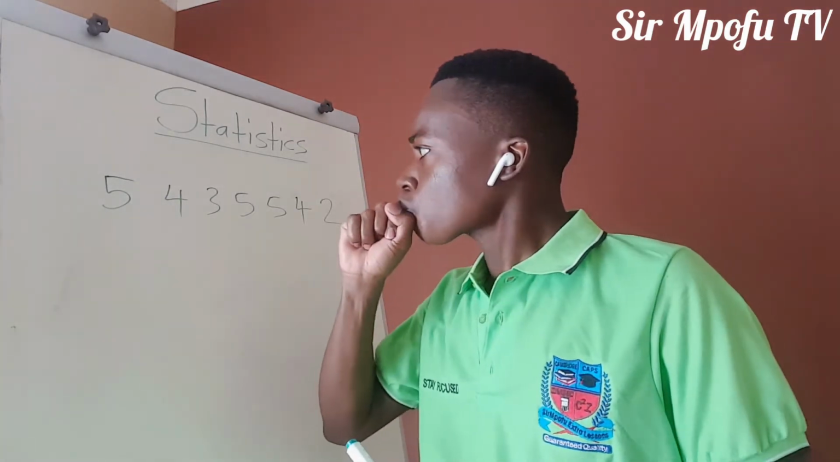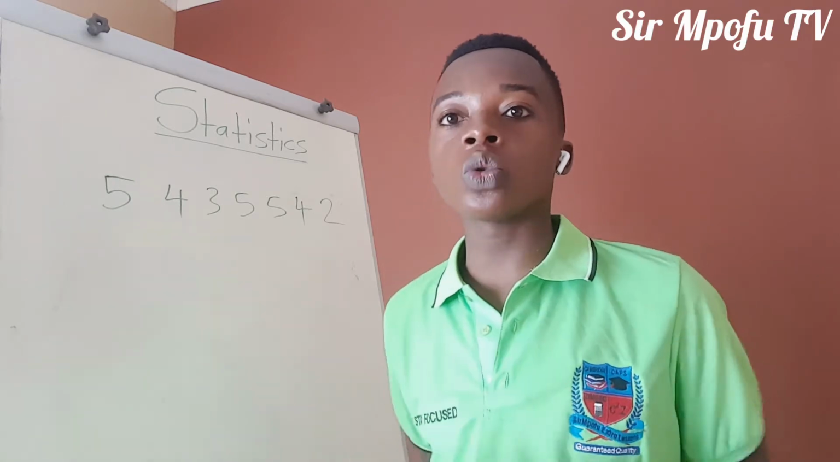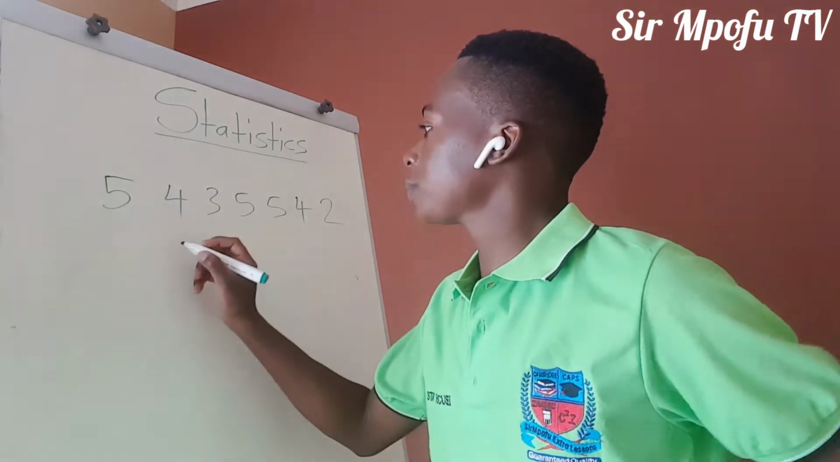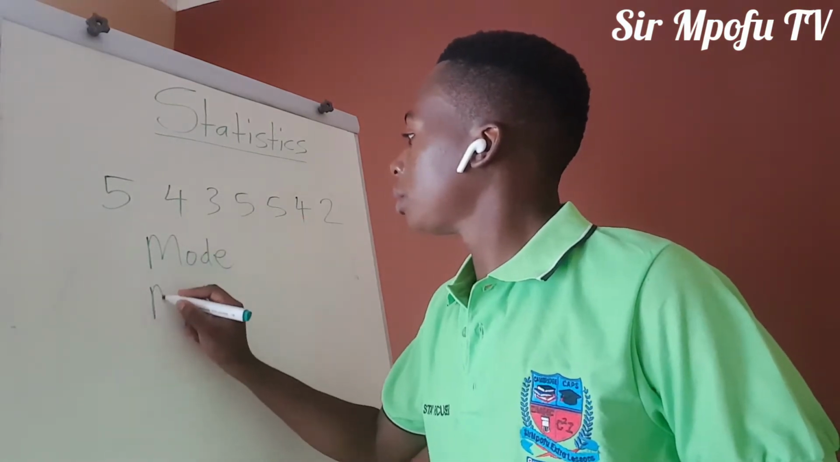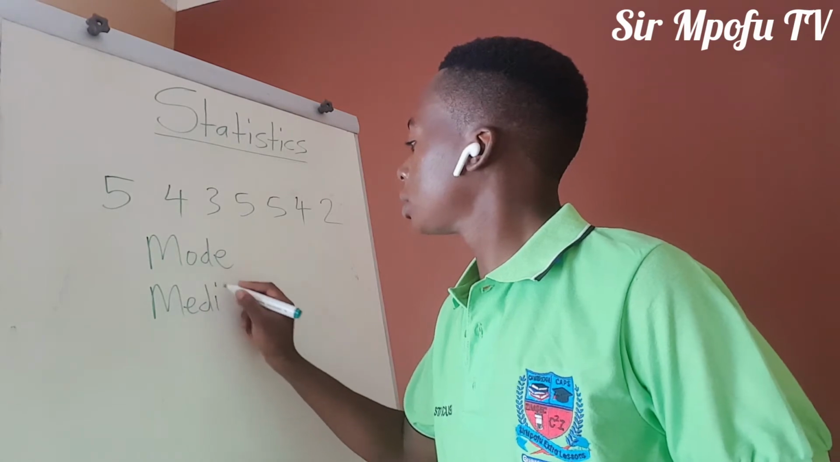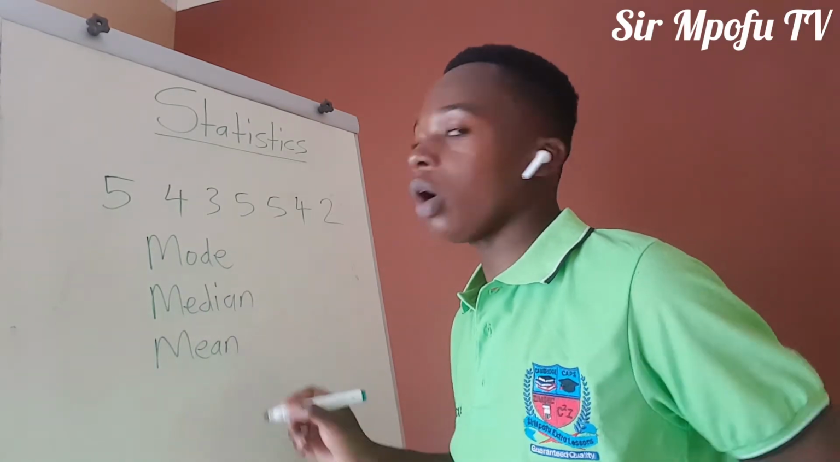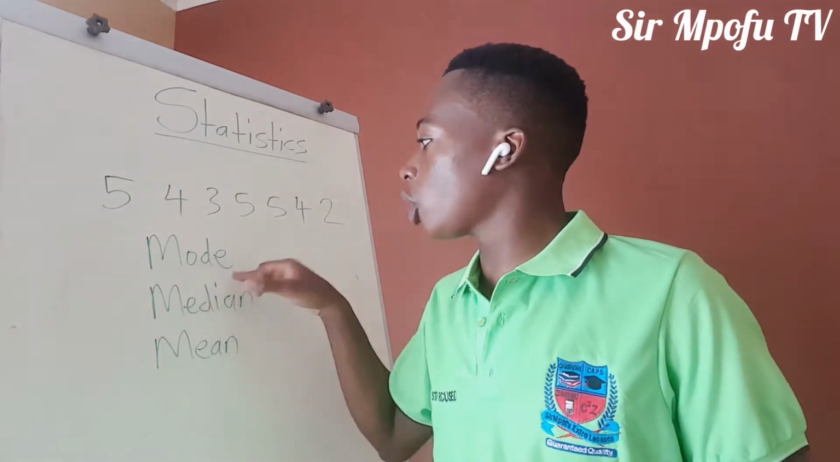Now, there are 3 measures of central tendency that you should understand when it comes to statistics. We have mode, median, and mean. These are the 3 measures of central tendency, and in most cases, these are the things that you'll be asked. So what do we mean when we say mode?